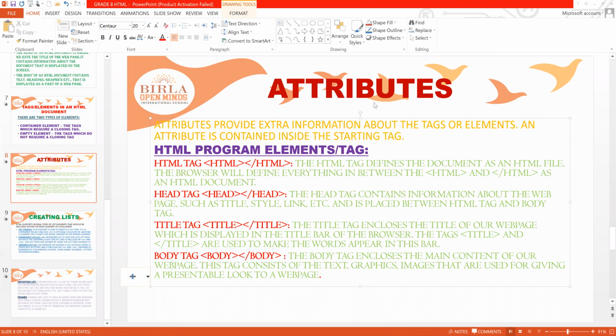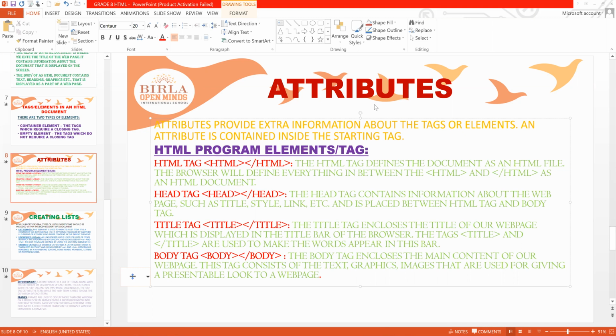Finally, the body is nothing but the actual main content, whatever we want to include in the document, like graphics, images, whatever it is. So whatever text or images or graphics we want to include can be included in the body tags. Clear?